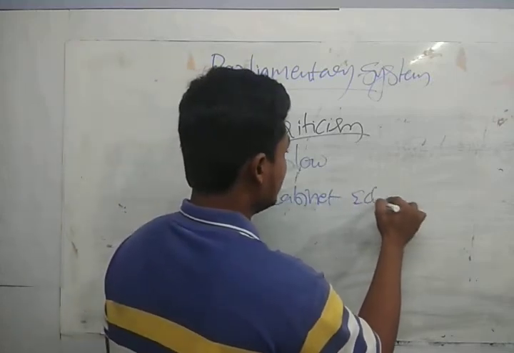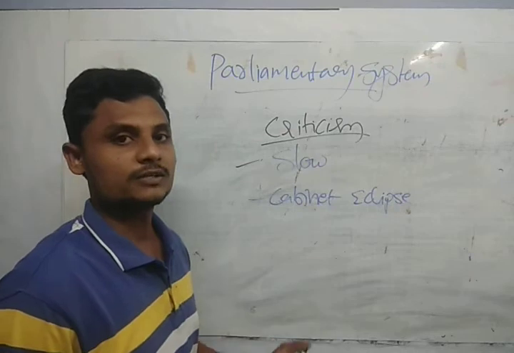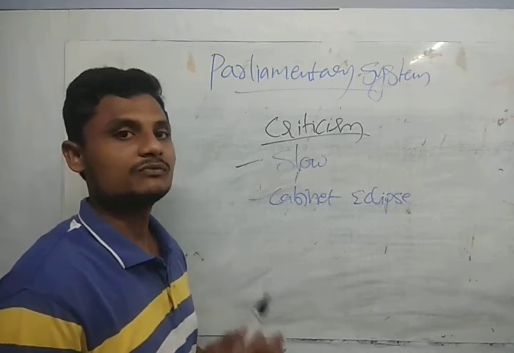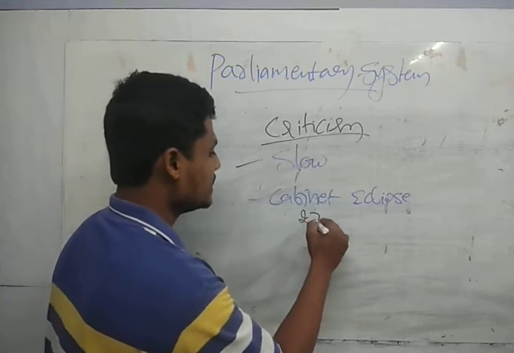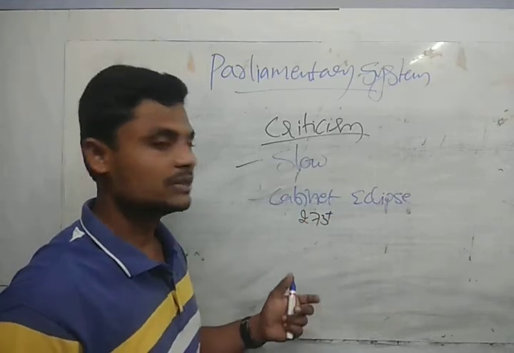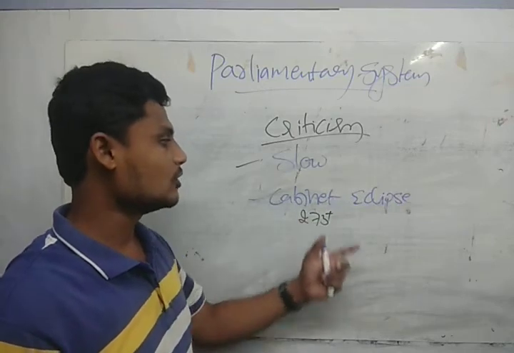Cabinet eclipse means it will be issued with the coalition format. So guys, when we have the majority rule, that is 273 plus, then it is okay. What if we are not having the majority rule? Then we go for the coalition government.